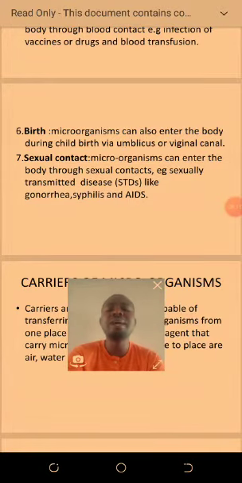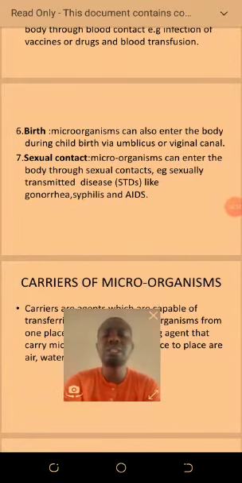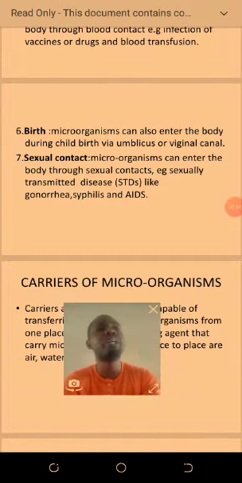Now, another means is sexual contact. I said sexual contact; I didn't use the word sexual intercourse. The reason is that it's not only sexual intercourse that brings sexual contact. During some kind of kissing, microorganisms can enter into your body through that means.